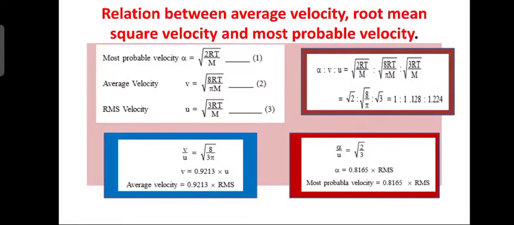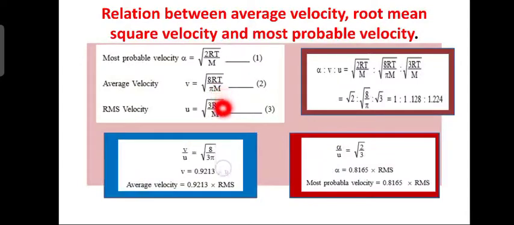Next slide. Relation between average velocity, root mean square velocity and most probable velocity. Most probable velocity alpha is equal to the square root of 2RT by m, let it be equation 1. Average velocity v is equal to the square root of 8RT by pi m, equation 2. RMS velocity u is equal to the square root of 3RT by m, equation 3. Then v by u, that means equation 2 divided by equation 3, you get v by u is equal to the square root of 8 by 3 pi.